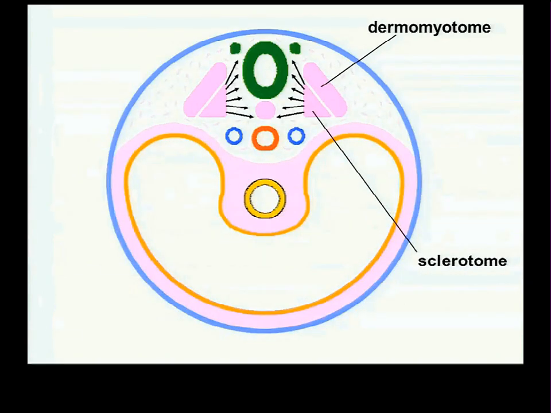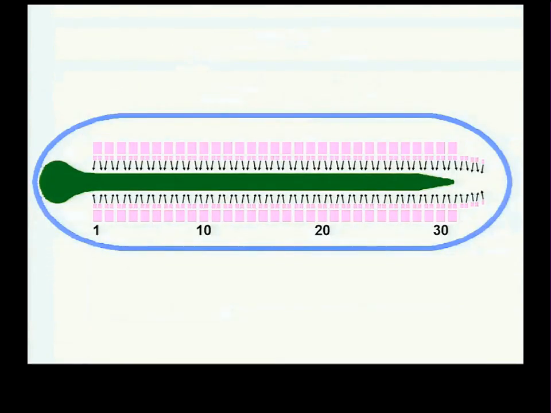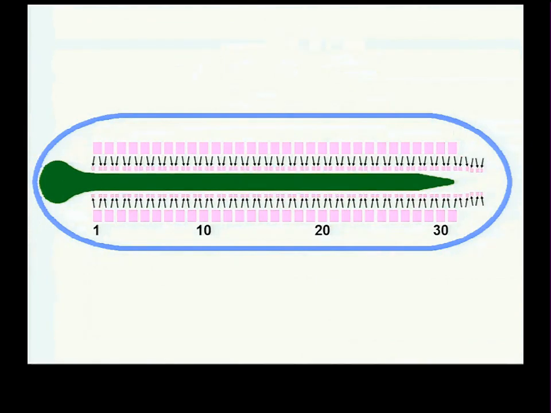And then the sclerotome cells, both cranial and caudal halves, start to migrate medially towards the neural tube and notochord. But their migration is not simple. The cranial half of a sclerotome migrates medially and cranially, and the caudal half migrates medially and caudally. After this migration is complete, you can see here we've got the caudal half of sclerotome 1 being closer to the cranial half of sclerotome 2 than it is to its own cranial half.